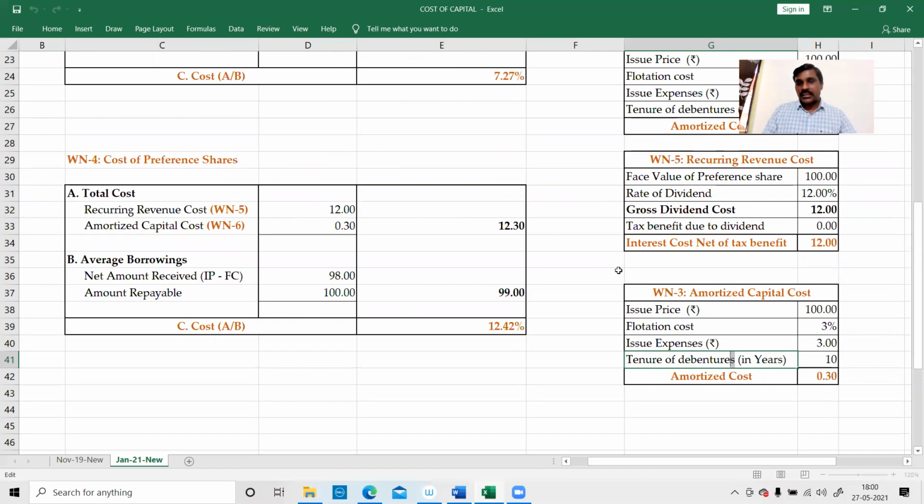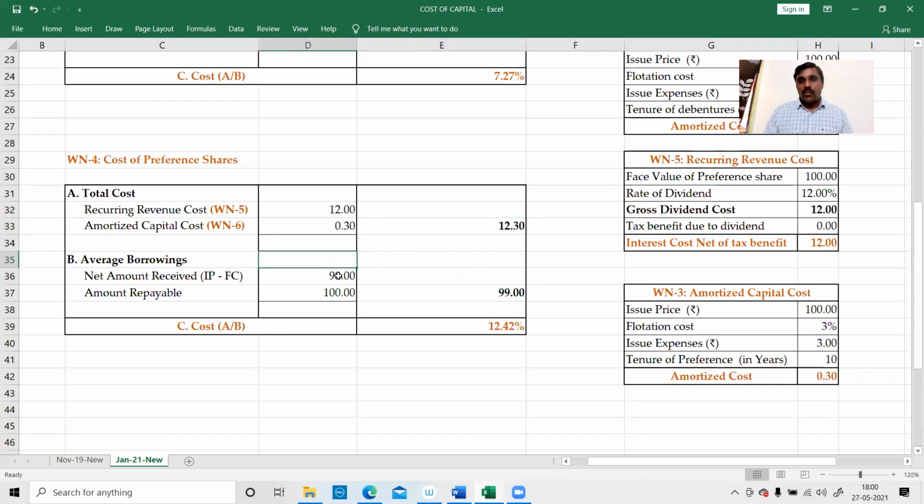Tenure of preference shares, same 10 years. Therefore, amortized cost will be 0.3. That's it. Okay, that's the same method. Only point is the tax benefits will not be available for the dividends. That is the only point.